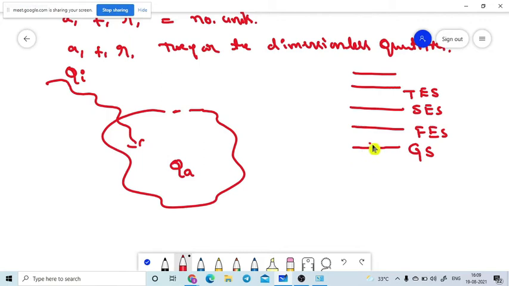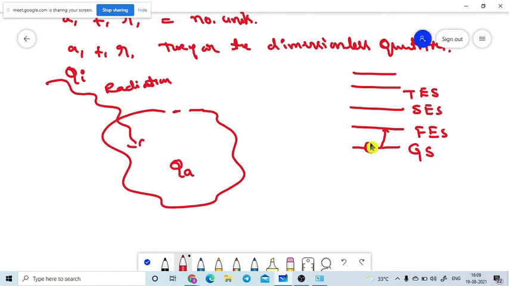Initially the electron is in the ground state. While radiation energy is incident on the body and absorbed by the body, the electron will be excited to another energy level.